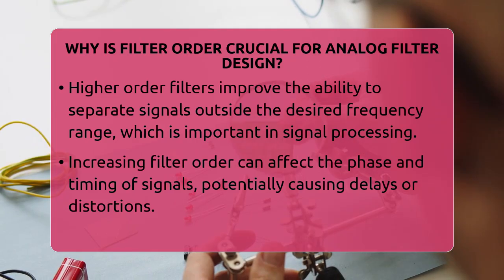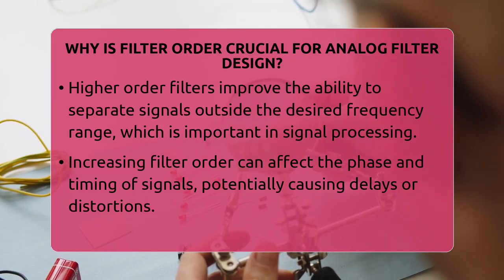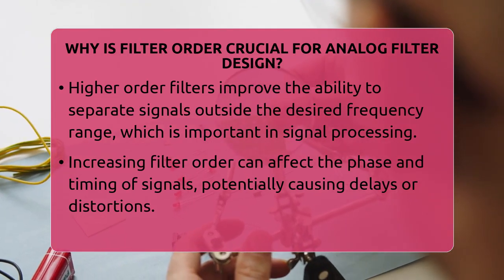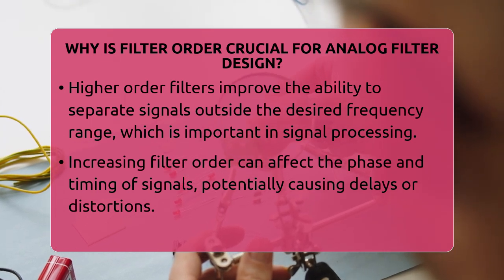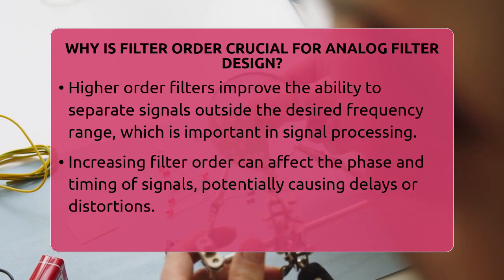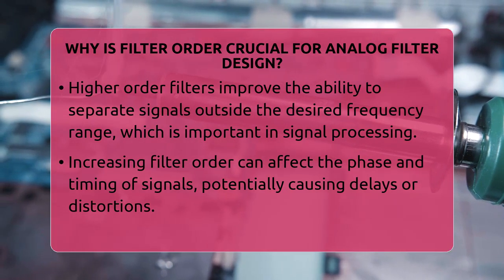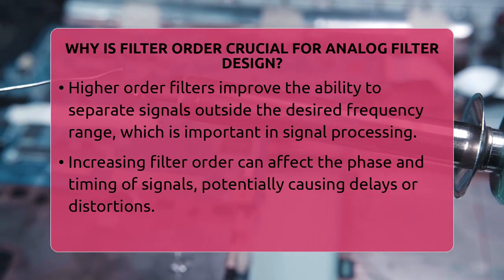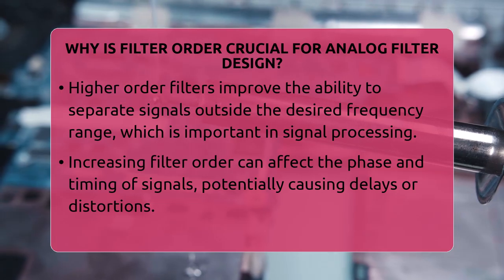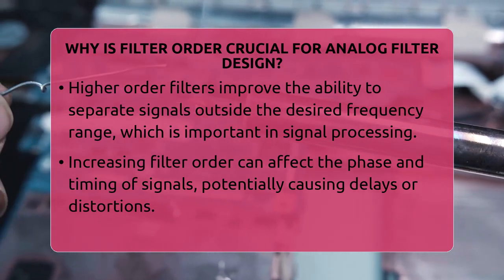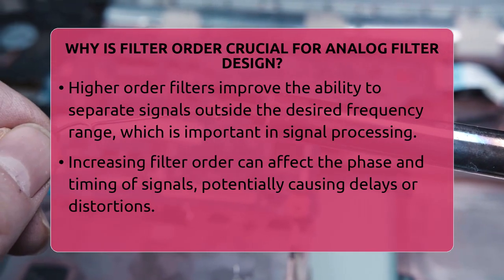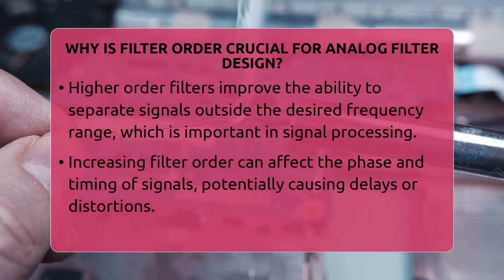Higher-order filters also change how the signal behaves in terms of phase and timing. They can cause more delay or distortion, which might be a problem in some systems. Different types of filters like Butterworth, Chebyshev, or elliptic have different trade-offs. Butterworth filters give a flat passband but need a higher order for sharp cutoffs. Chebyshev filters can cut off more quickly but introduce ripples.